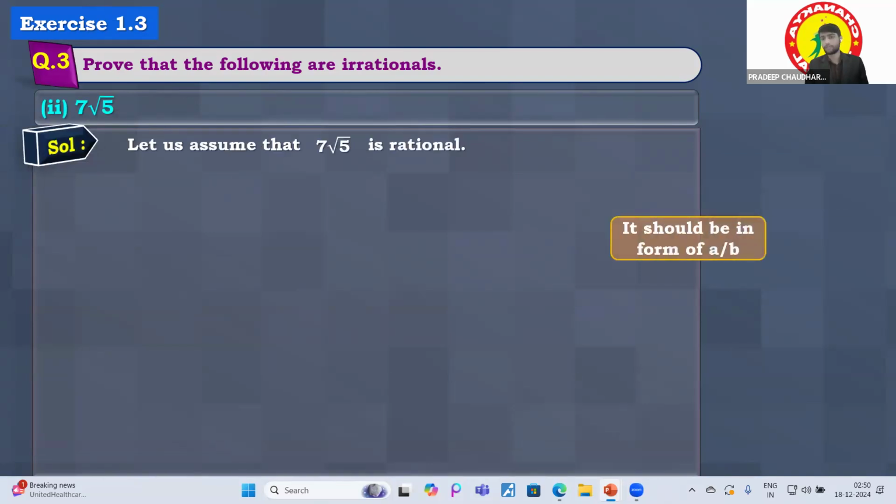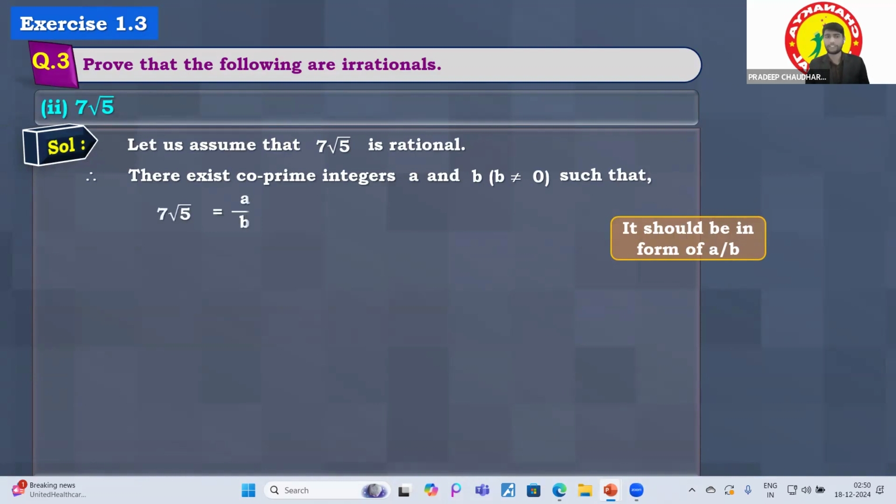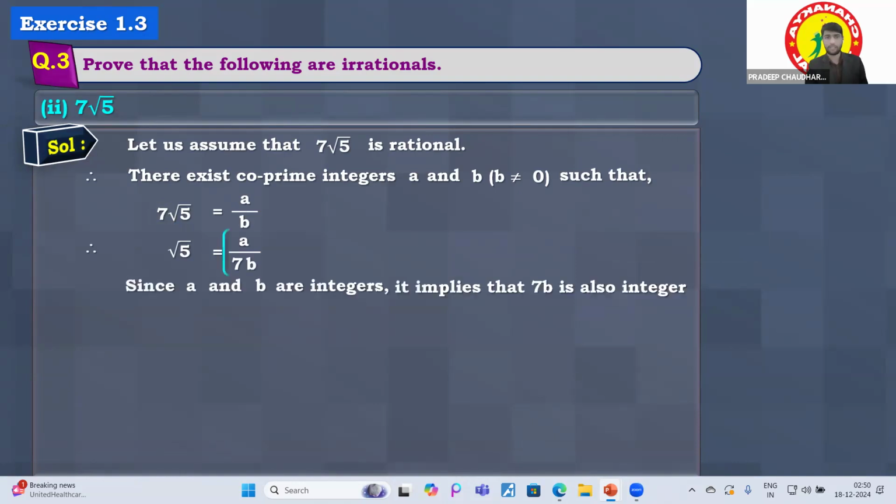Let us assume 7 root 5. It should be in the form of a by b. First of all, we will assume the same thing, that it is rational. So if something is rational, we can write it in the form of co-prime integers. So a over b, root 5 is equal to, and then we will move the 7 into the denominator, to the right hand side. And now a and b are integers. So it simply means that the other side should be rational. If there is a combination of integers, an integer upon a non-zero integer, it will be called rational.